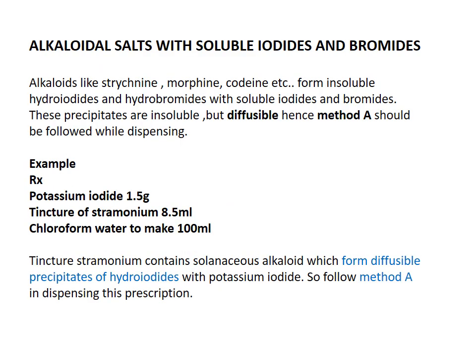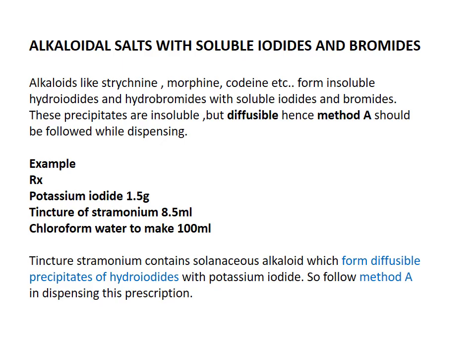The next incompatibility is alkaloidal salt with soluble iodide and bromide. This is also a type of alkaloidal incompatibility which comes under chemical incompatibility. Here, what happened? An alkaloid such as strychnine, morphine, codeine, etc. interacts with the soluble iodide or soluble bromide. If these alkaloids interact with the soluble iodide, what happened?